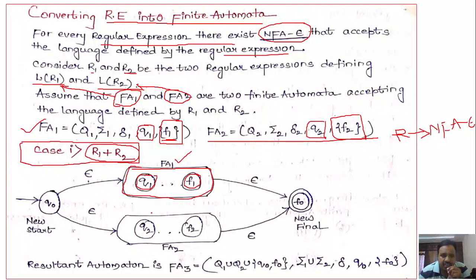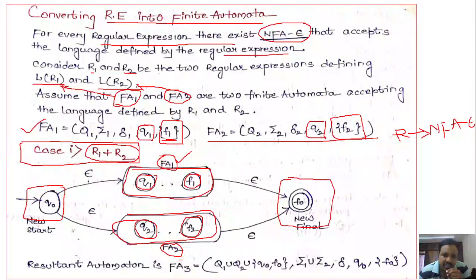Next, consider the finite automata 2. In finite automata 2, the starting state is Q2 and so on, dot dot dot means so on, and the final state is F2. So we have considered finite automata 1 and finite automata 2. Now what you have to do is add one starting state and one final state.